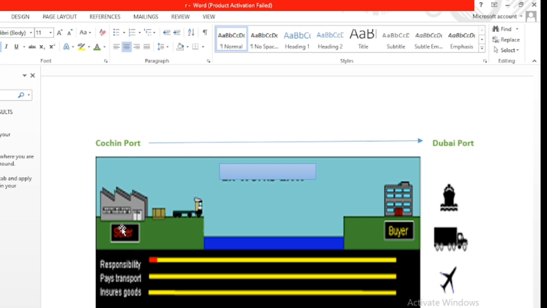So INCOTERMS basically represent the trade terms between buyer and seller. The trade terms like who is responsible for moving the cargo, till what point, the risk point, till what point the seller has the risk, from what point the buyer has the risk, and the insurance, who is responsible for taking the insurance. Everything we can understand by looking at the INCOTERMS in the purchase order.